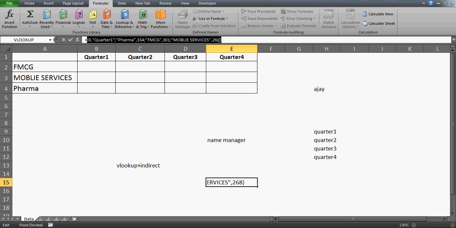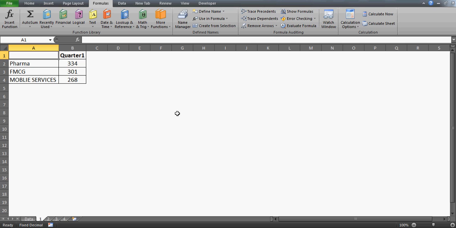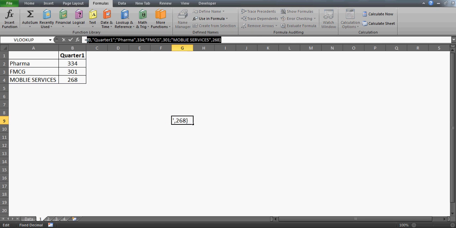Let me press F9. You'll see that the entire table is visible here. So you have quarter 1, pharma 334, FMG, and then mobile service and the numbers. This is exactly the same data which I have here. I can write here and then you can see yourself. Let me press Control Shift Enter, and sorry about these brackets, you can't put the bracket. Control Shift Enter. Now let me press F9, and so this is more of an array.